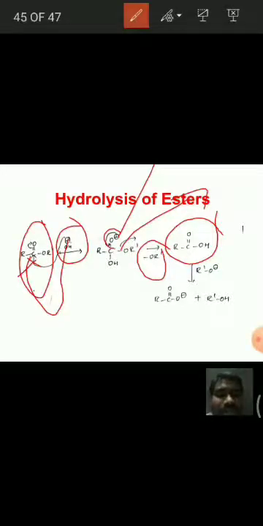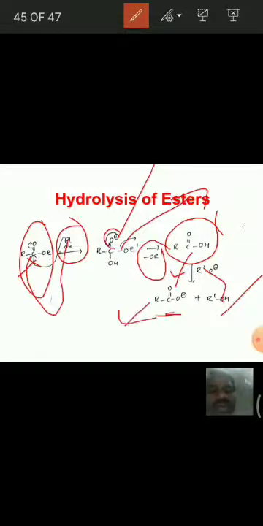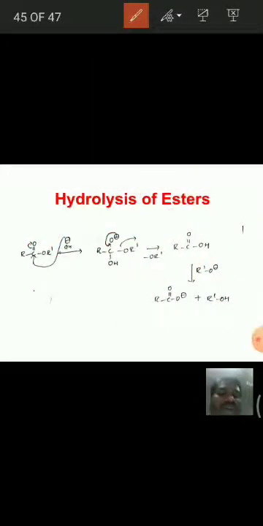Carboxylic acid is a strong acid as well as alkoxide ion is a strong base. Hence carboxylic acid easily gives H plus, and this R'O minus easily takes this H plus. It means carboxylic acid donates the H plus and alkoxide ion accepts the H plus, and this alkoxide ion is converted into alcohol, and this carboxylic acid is converted into carboxylate ion, and this again with sodium plus forms sodium salt of carboxylic acids. That means this is the mechanism of this hydrolysis of esters.